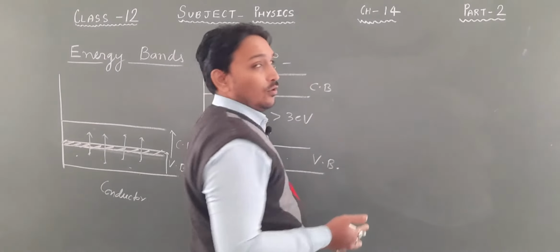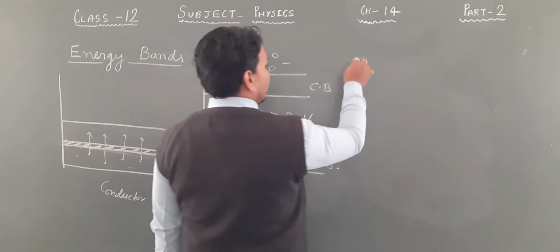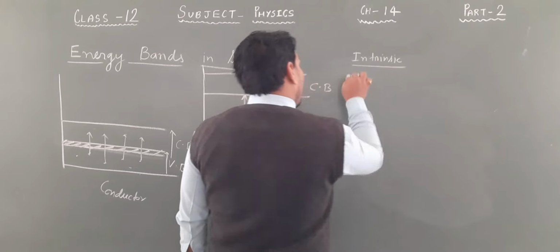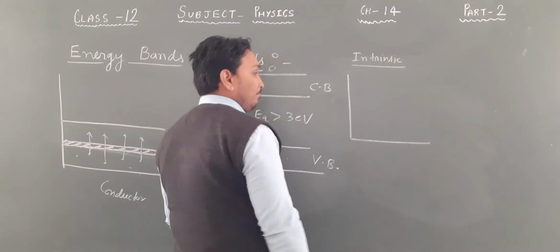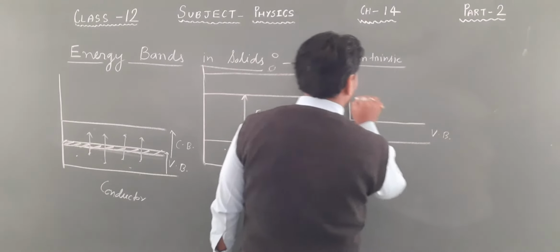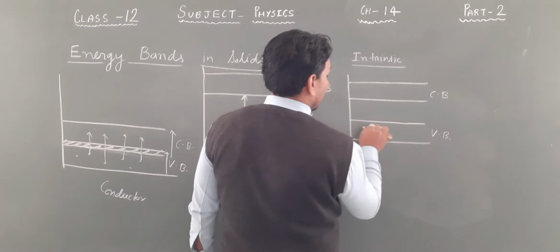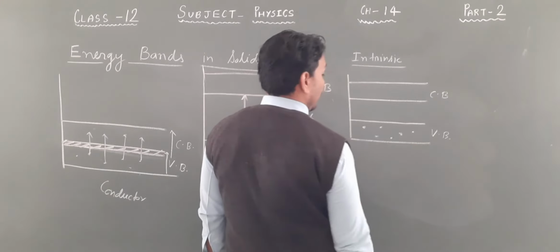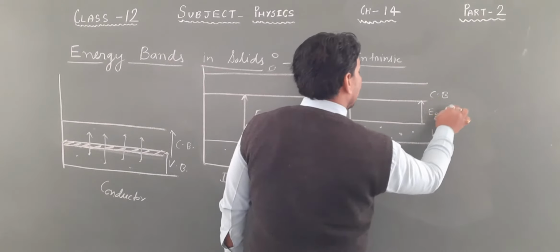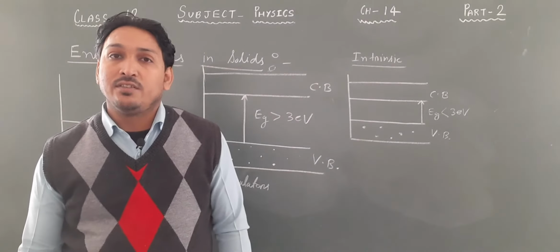in semiconductors, as we know, there are two types of semiconductors. One is intrinsic, one is extrinsic. Let us draw it for intrinsic first of all. Intrinsic semiconductors. For intrinsic, just see. This is your valence band. This is your conduction band. Now electrons are there in the valence band. But this energy gap, which is called Eg, is actually less than 3 electron volt. In semiconductors, this energy gap is less than 3 electron volts.